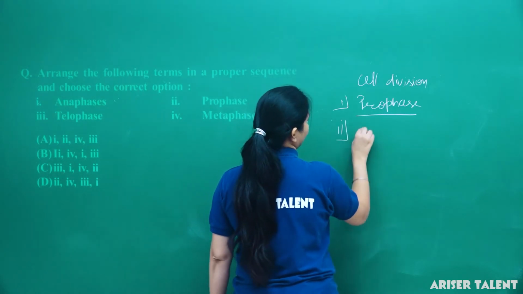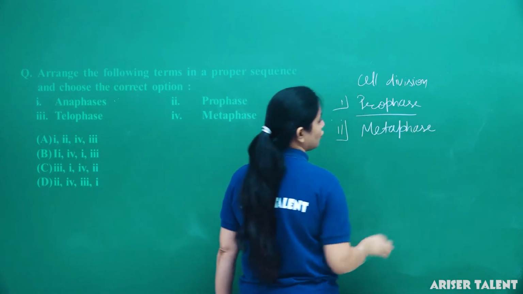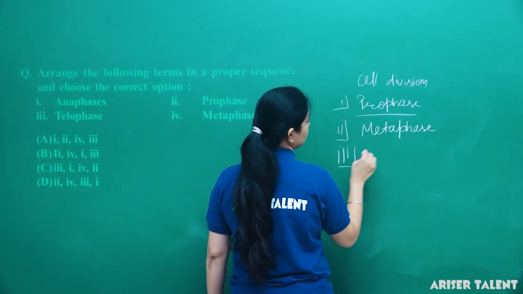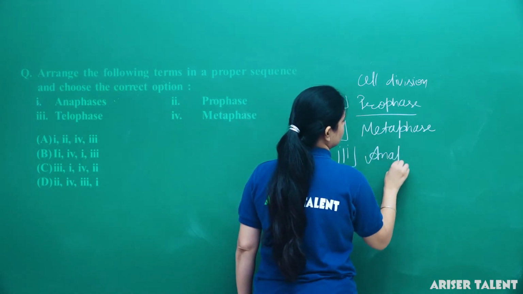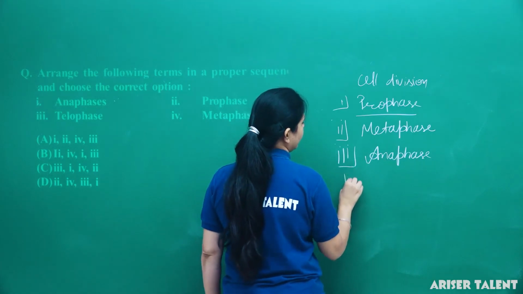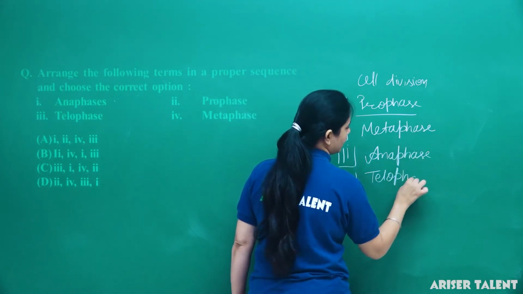Then metaphase, in which chromosomes come at the equator. Then anaphase, which is the shortest phase, and then telophase, which is the reverse of prophase.